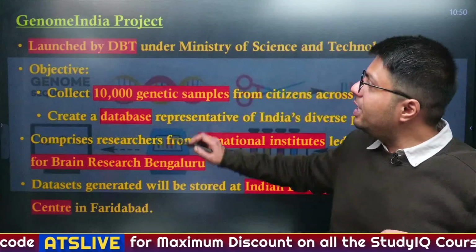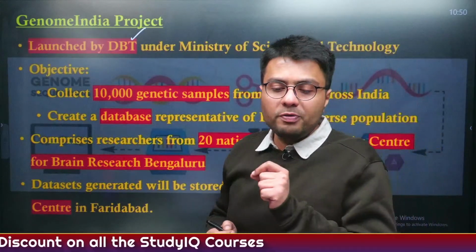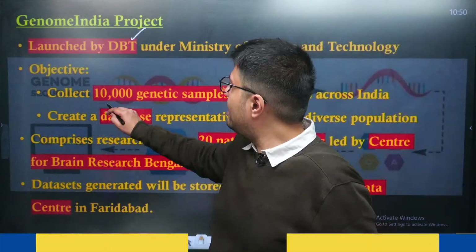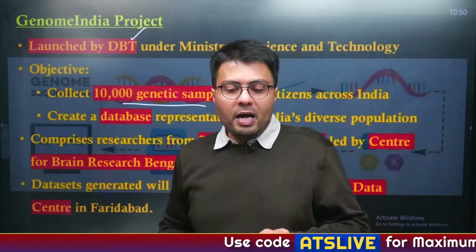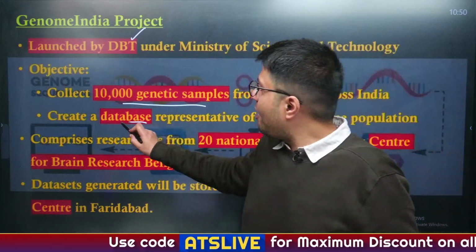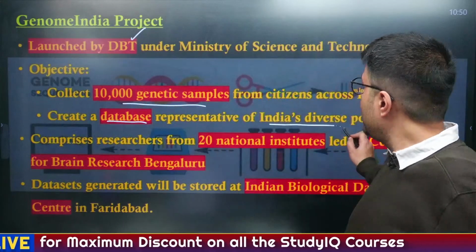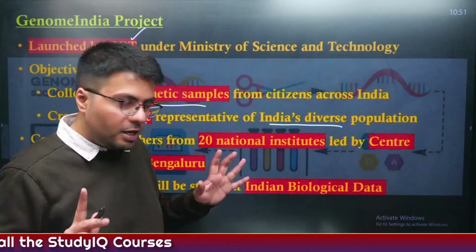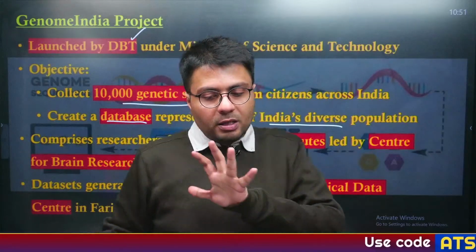Now, let us try to understand what the Genome India project is. It was launched by the Department of Biotechnology, which comes under the Ministry of Science and Technology, and the objective of this entire project was to collect 10,000 genetic samples from people of India and then create a database after genome sequencing of these samples, which will represent the genome sequences of India's diverse population. Understood? So these are the two primary objectives of the genome sequence project.